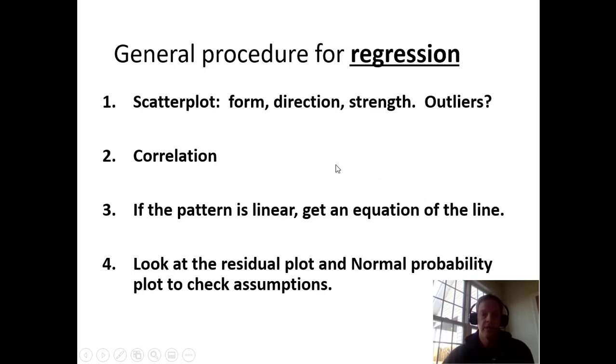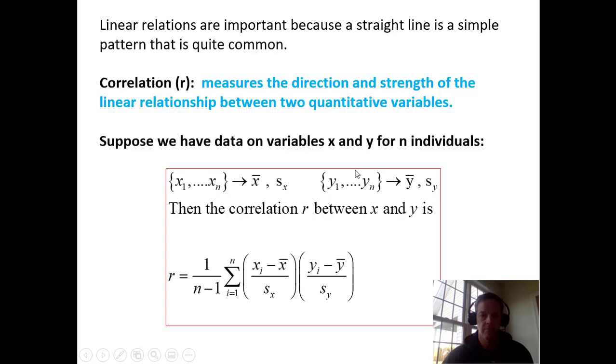So when we want to set up a regression case, we do our scatter plot initially just to see our form, our direction, and our strength, and are there any outliers. Outliers can really mess this up, so we have to look for those, and we study for correlation. And if the pattern is linear, we can get an equation for that line. If it's quadratic, we can get an equation for that, or some other function. You can get equations for any kind, but we are, again, studying just linear. And we'll look at the normal probability plot and the residual plot as well.